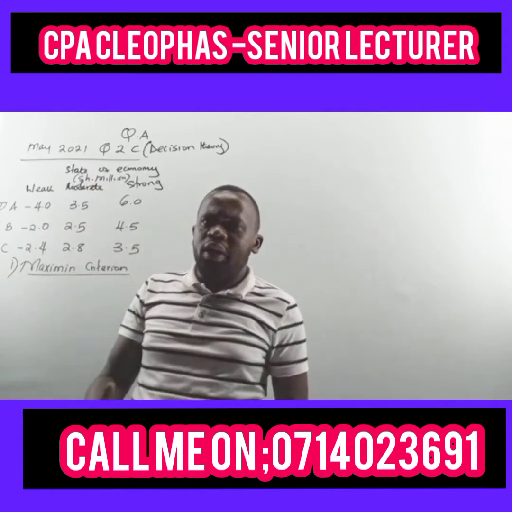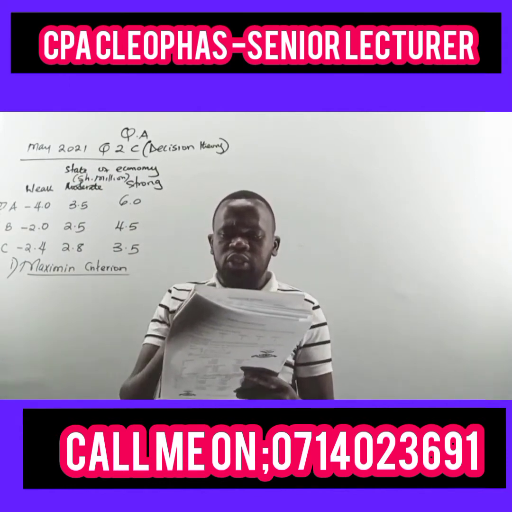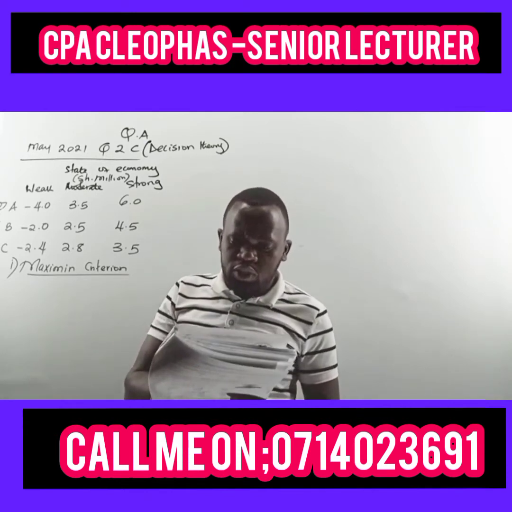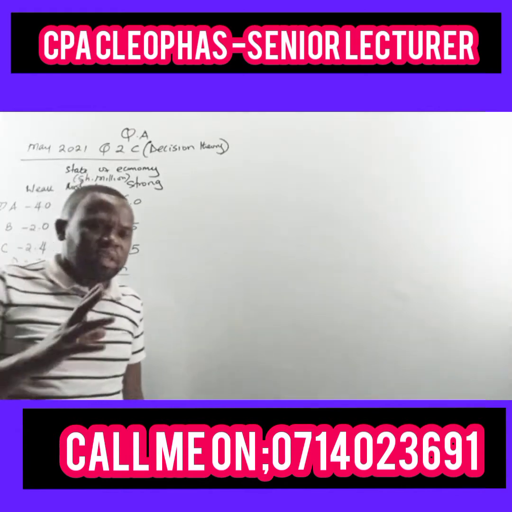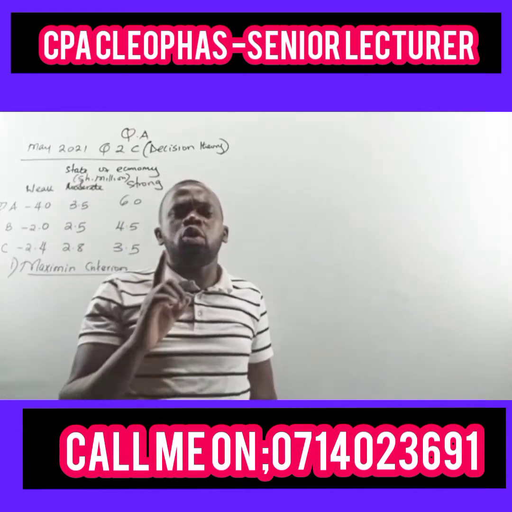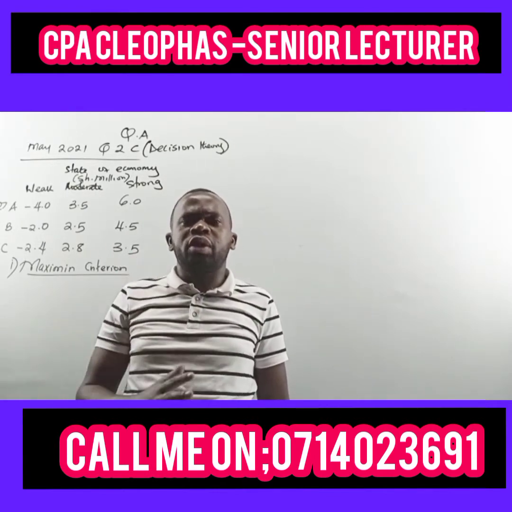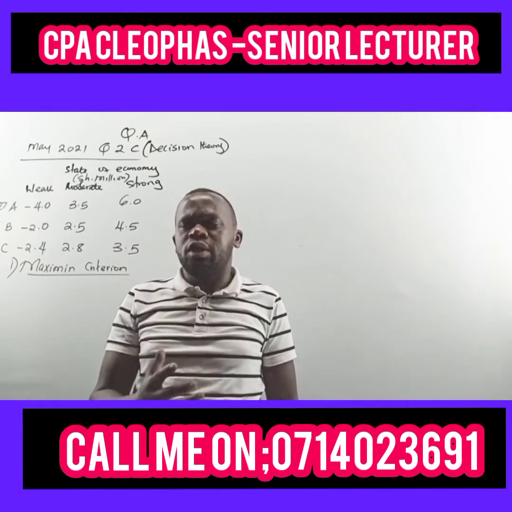Now, we have three companies, and among them the investor intends to purchase the shares. So in decision theory, you must understand two things: the states of nature, which are beyond the control of the company management, and the decision alternatives.